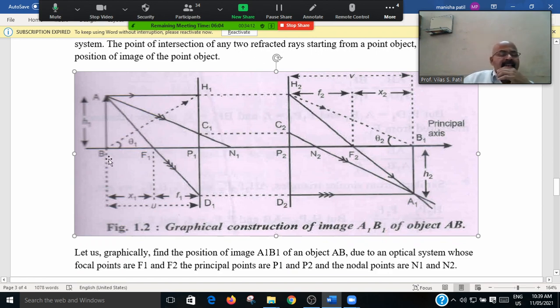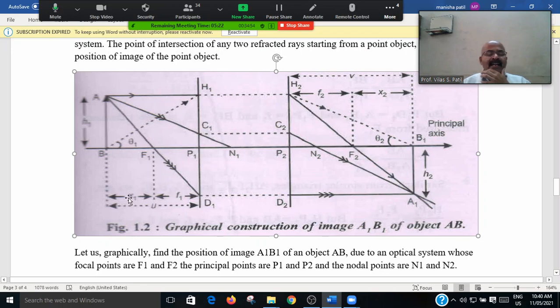Okay, see here, AB is the object. This ray is parallel to the principal axis. This one goes to the nodal point, and this one goes to the focal point. Then from here we go toward F1, the principal points. This will be theta 1, and this will be theta 2. This point is F1 and this point is F2.